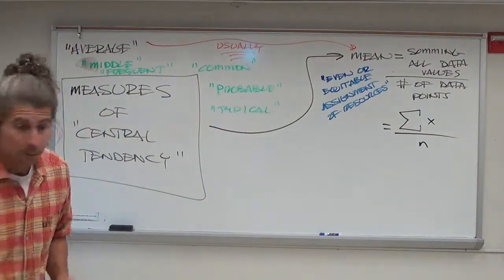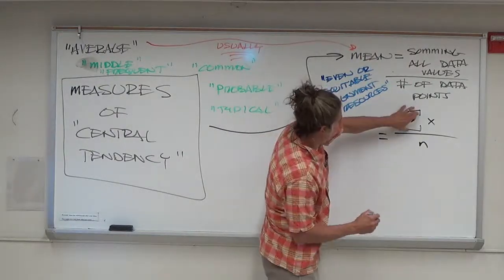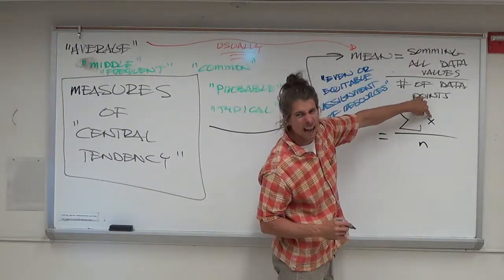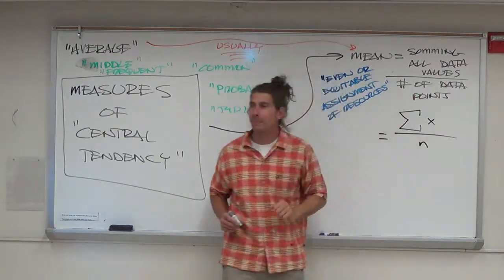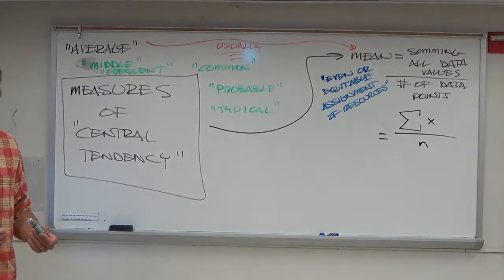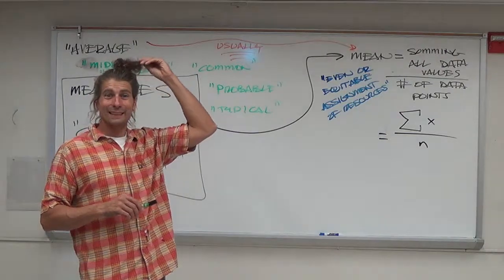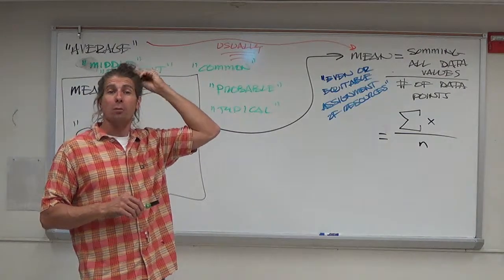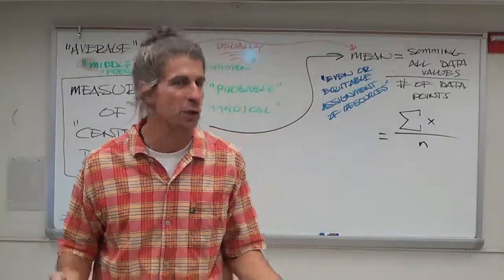Okay, sum, and then what's the x stand for? X is just for data. So this means add up all the data. Whenever you see an x, it's just data in this class. So add up all the data and divide by how many points there were originally, and that becomes the average. Go ahead, Candace. So that might be taking the place of what in a math class we might have seen as brackets and parentheses: this plus this plus this plus this? Yeah, absolutely. It's shorthand is all it is.